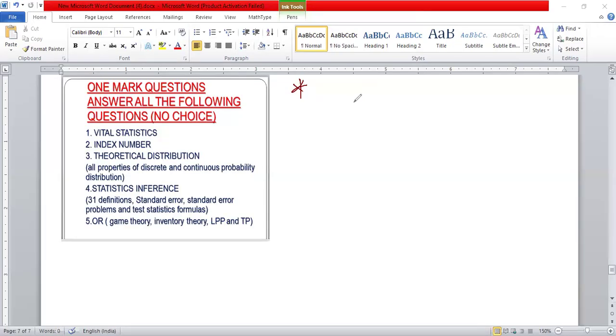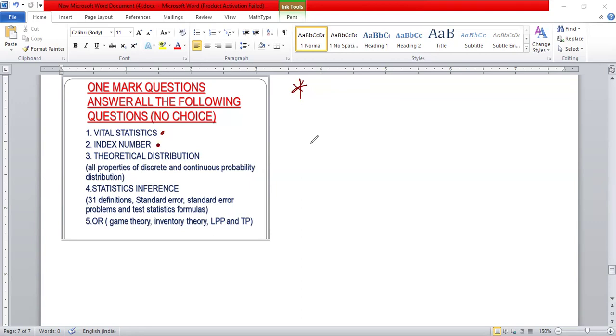And even you can see merits and demerits of all the measures of fertility and all the measures of mortality. You people are to study them also. The majority, this type of question might come in vital statistics. Come to index number.